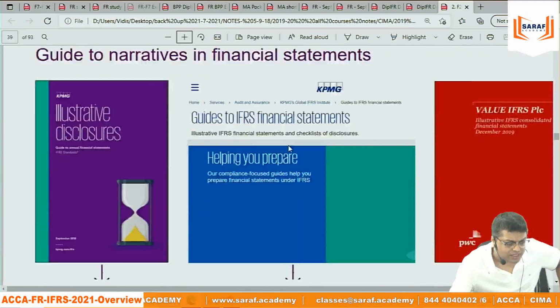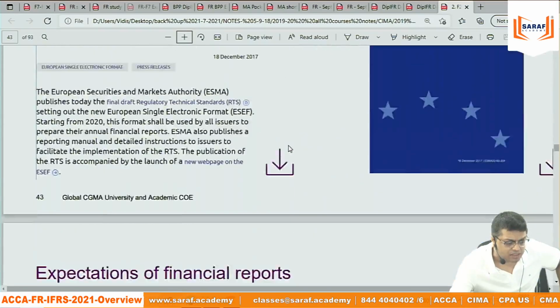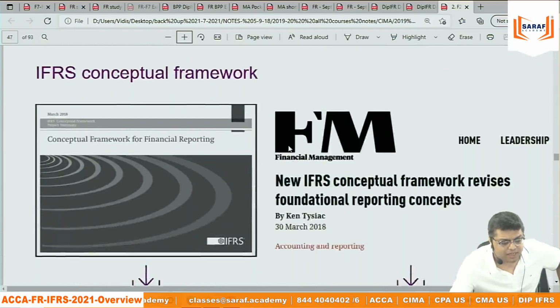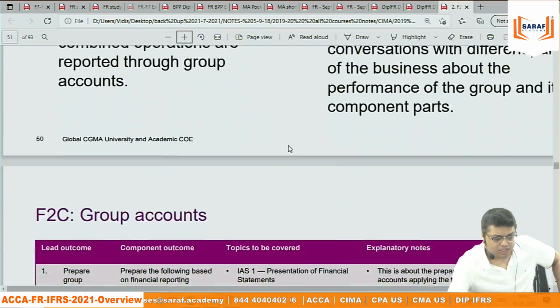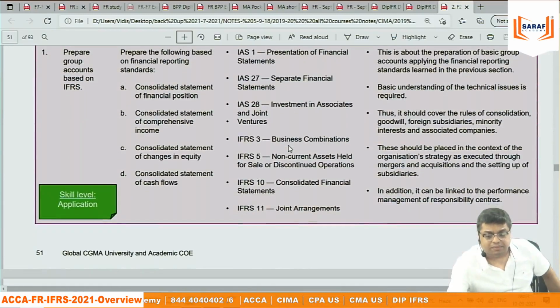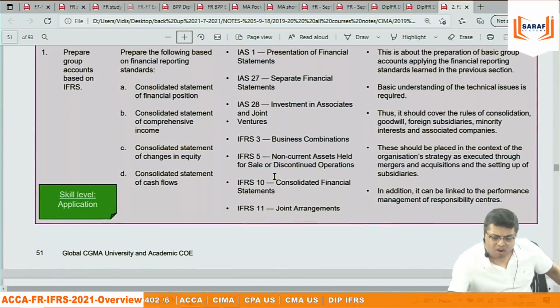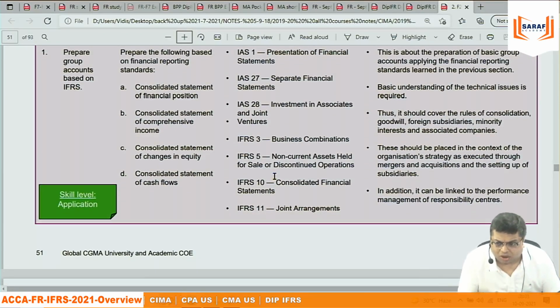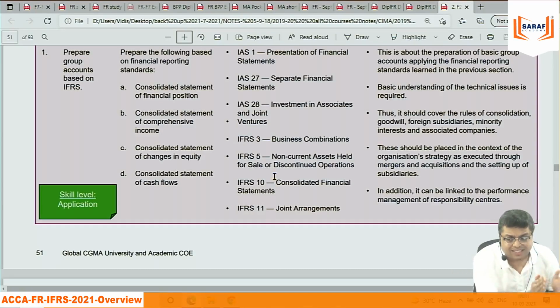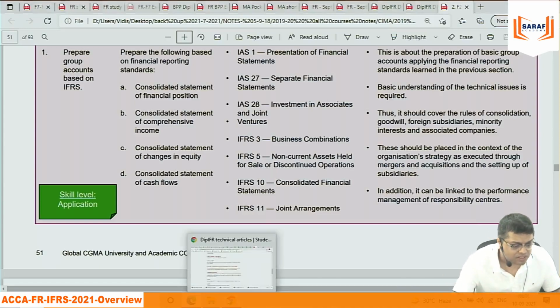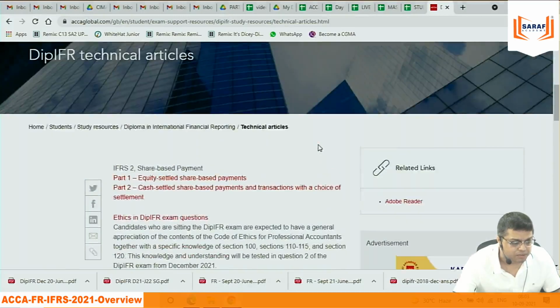Then you will say financial statement analysis, ratio analysis, which is there in both syllabuses, ACCA and IFRS. Just that in case of CIMA, entirely IAS IFRS, because 90% of the syllabus in F2 is IAS IFRS. There is just one big difference between ACCA and CIMA exams. What is that difference? That difference is basically the paper structure.